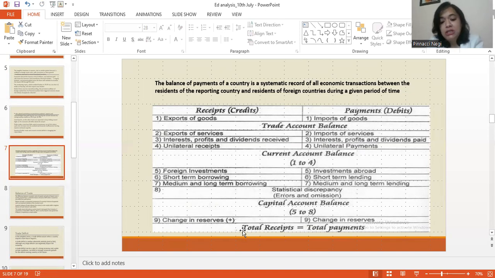So if you see the last bit, it says that the total receipts should be equal to total payments, right? But when this is not the case, then there's an imbalance. Like in this case, the payment side, the debit side, is much more. Our payments are much more than our receipts, and hence there is a trade deficit, students. There's an overall worrying BOP situation.